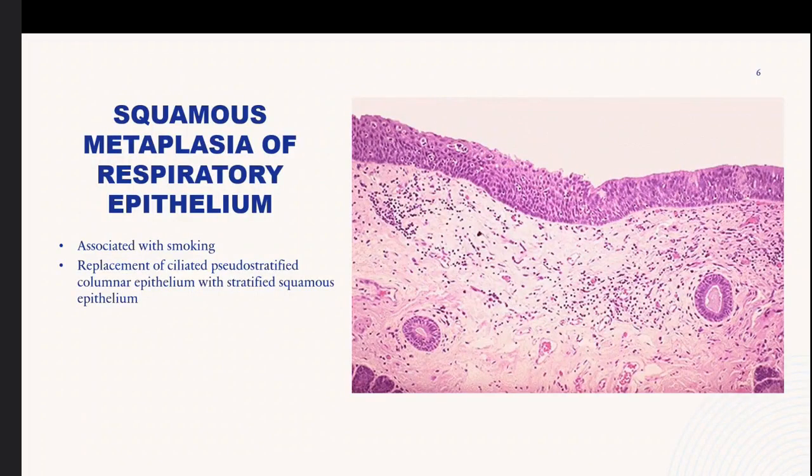The second example would be of squamous metaplasia of the respiratory epithelium, and this is associated with smoking. So the respiratory epithelium is being irritated by the chemicals in cigarette smoke. So you have a replacement of the ciliated pseudostratified columnar epithelium, which is around here, to stratified squamous epithelium, which is here.